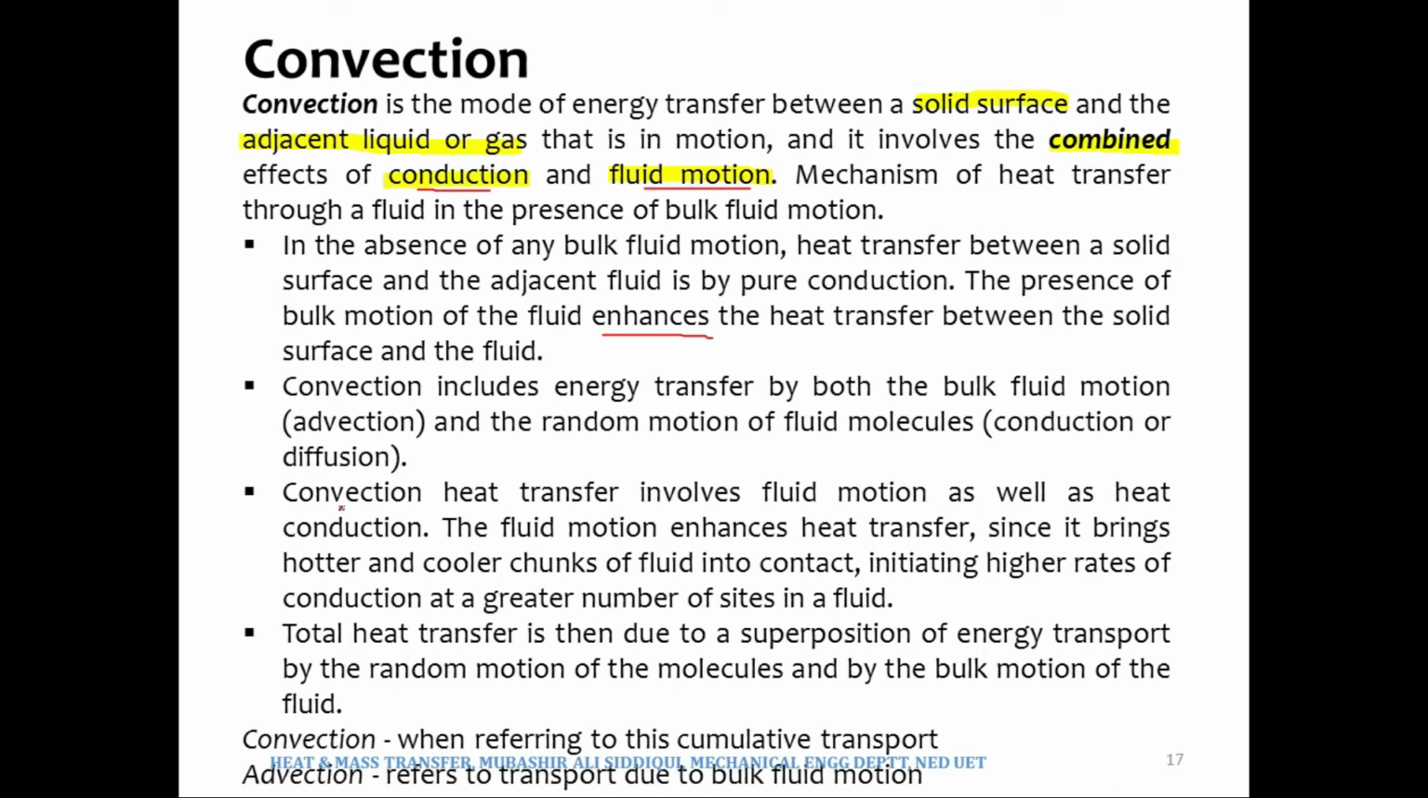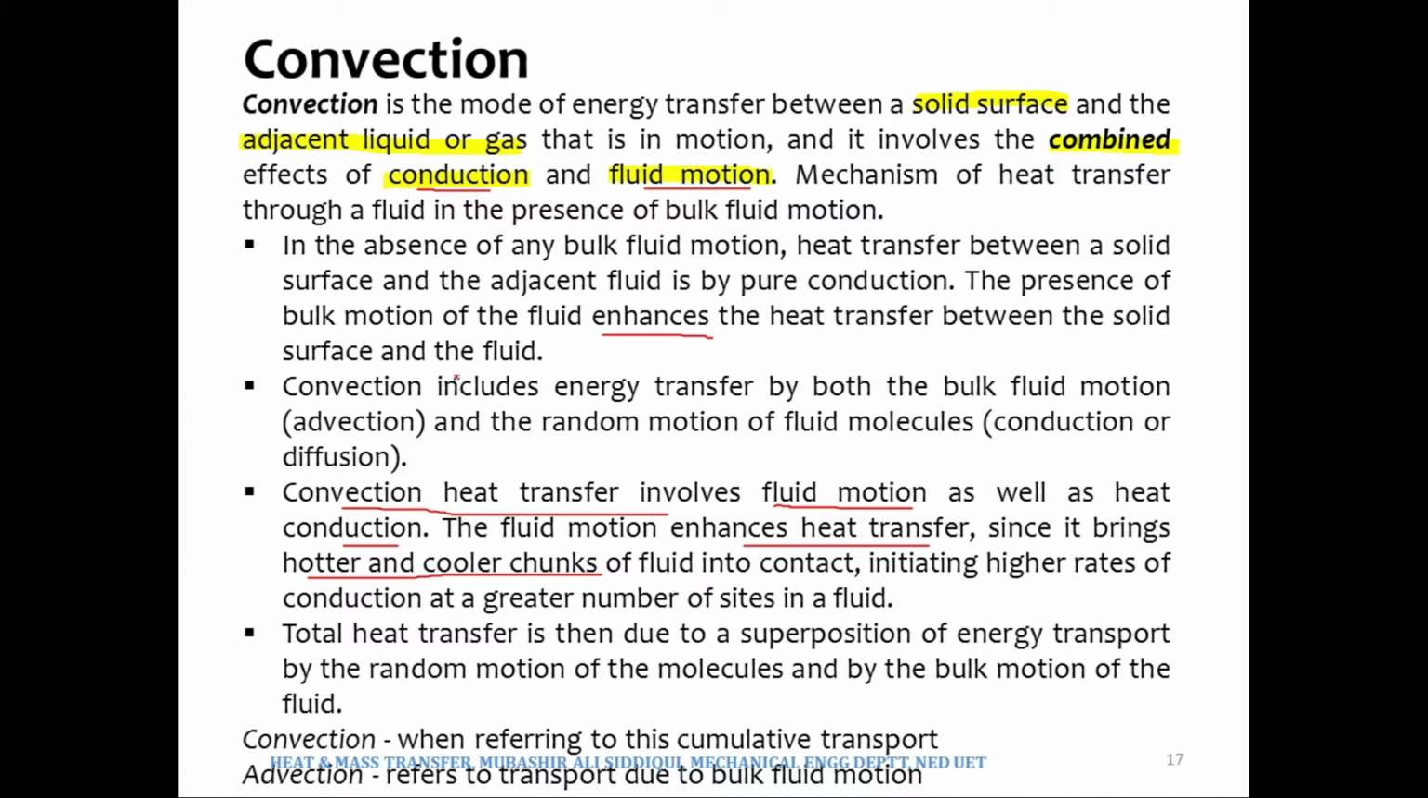Over here it says the convection heat transfer involves fluid motion as well as heat conduction. The same thing as we have been discussing on the top. The fluid motion enhances the heat transfer. And how does it enhance heat transfer? What I have just explained is that it brings the hotter and cooler chunks of fluid into contact, thus initiating higher rates of conduction at a greater number of sites in a fluid. This is how convection in fact increases the heat transfer. The convection mode increases the energy transfer rate.